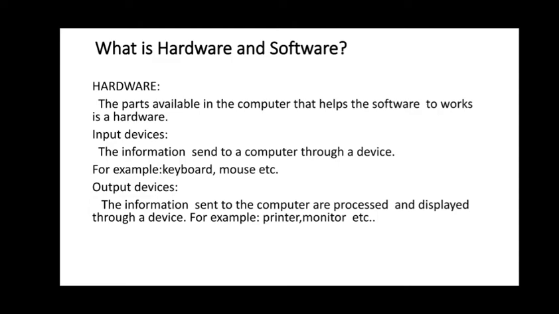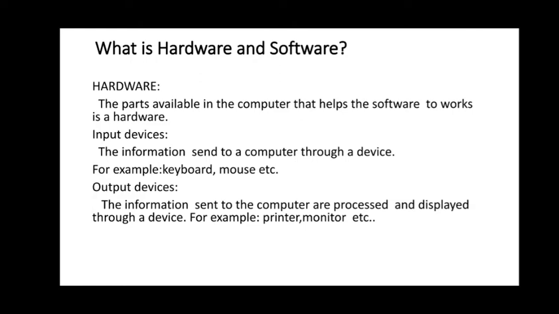So next one, output device. The information which is sent to the computer is processed and displayed through a device called an output device. For example, printer, monitor, etc. So after successful information entry, the information will be displayed through the monitor, or we can take a printout. So they are all output devices.